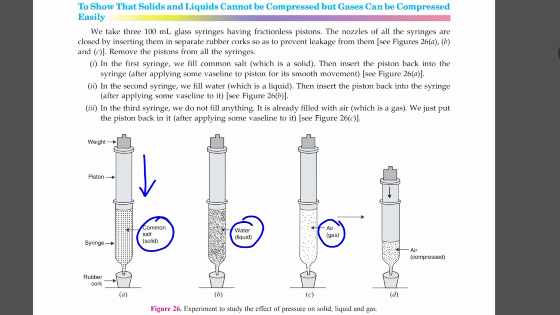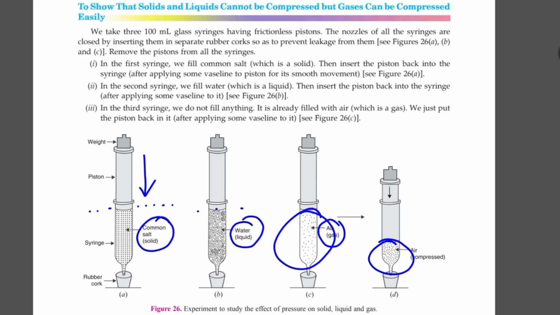you will see that you face difficulty in compressing the solid. You are not able to change the position of the piston or bring a change to the level of the solid. But in a liquid, maybe you are able to bring a little bit of change in the liquid level, and in the case of gas you can see that the particles come so close and are highly compressed.